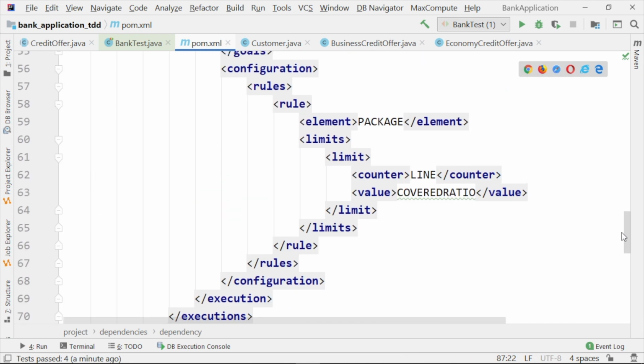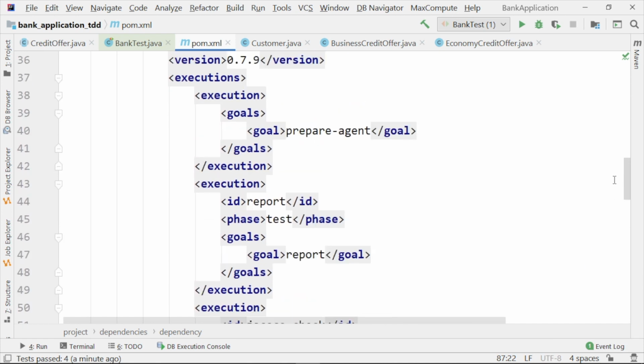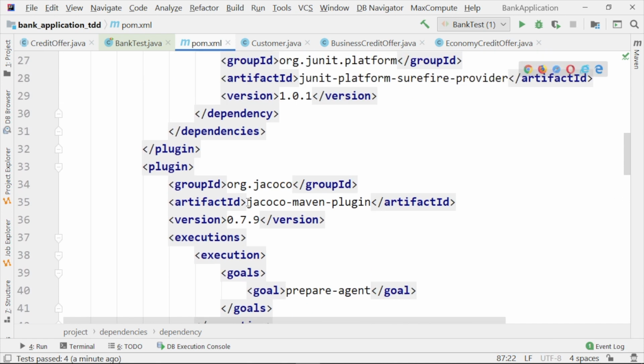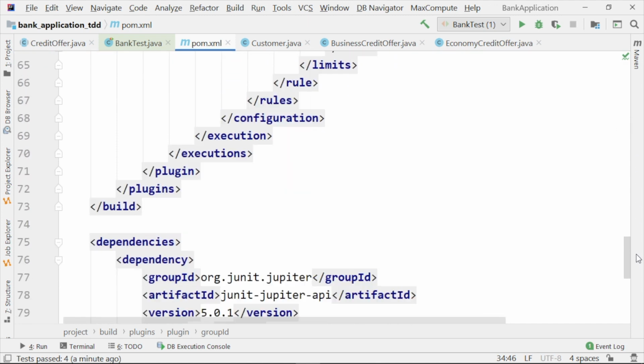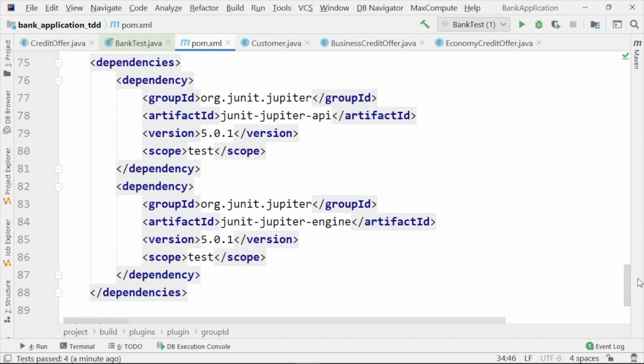What else did we insert here? We inserted here this Jacoco Maven plugin. Jacoco means Java code coverage, and it is a library that allows us to run the tests and to obtain the code coverage, as you have already seen when we ran those tests with code coverage.